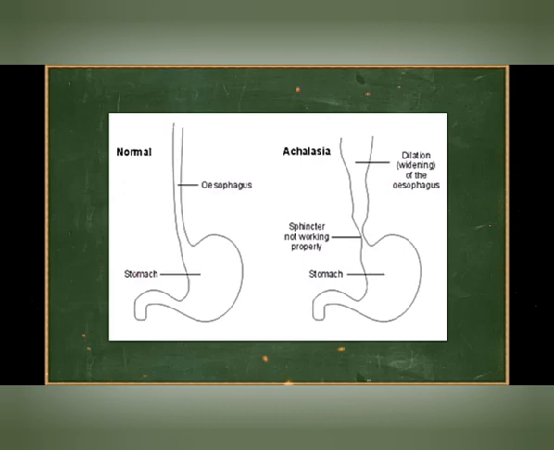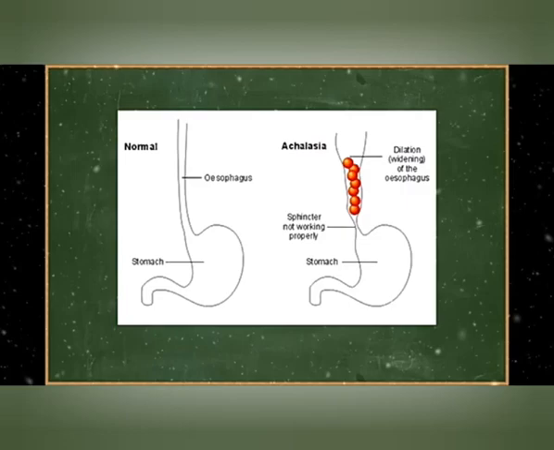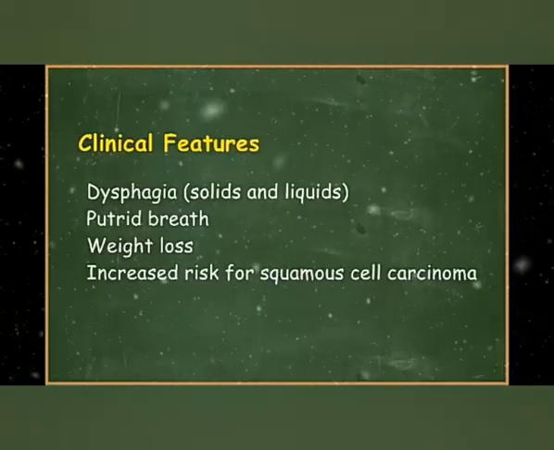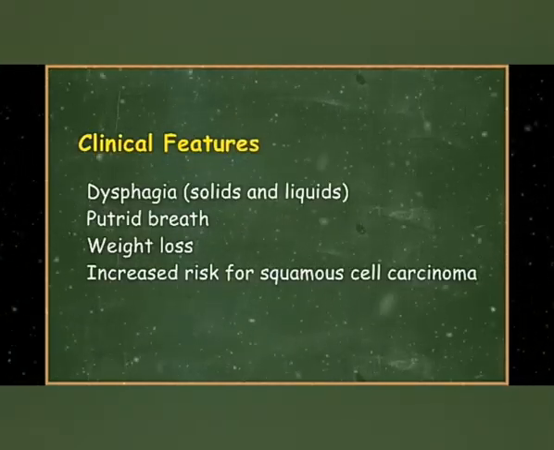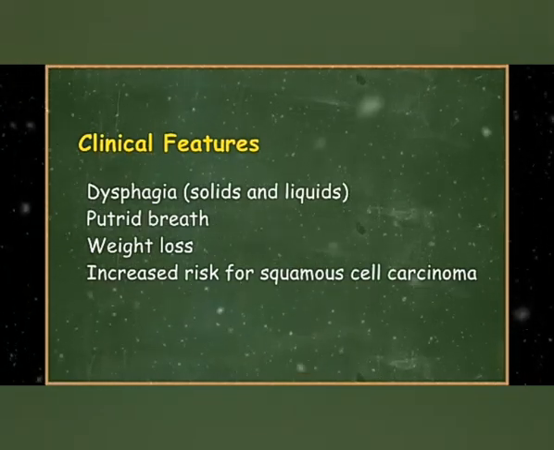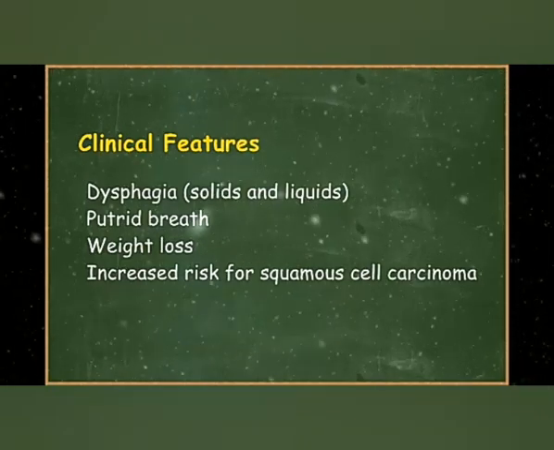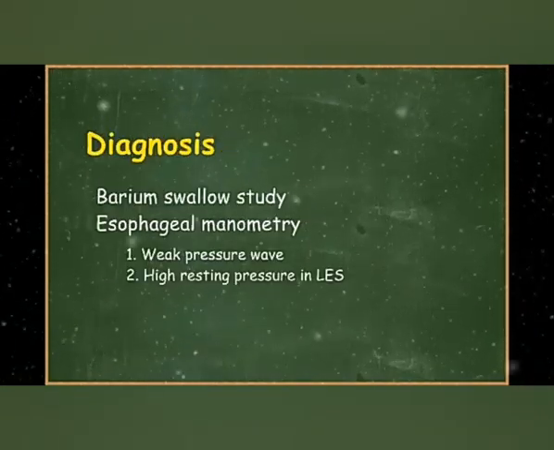This is what the esophagus of a person who suffers from achalasia looks like. Since the sphincter is not functioning properly, food is going to pile up and this will eventually dilate the esophagus. There is going to be dysphagia for both solids and liquids. Why? Because peristalsis is required to swallow both. Food piles up and starts to rot, giving rise to bad breath. Also, there is going to be weight loss and increased risk for squamous cell carcinoma.